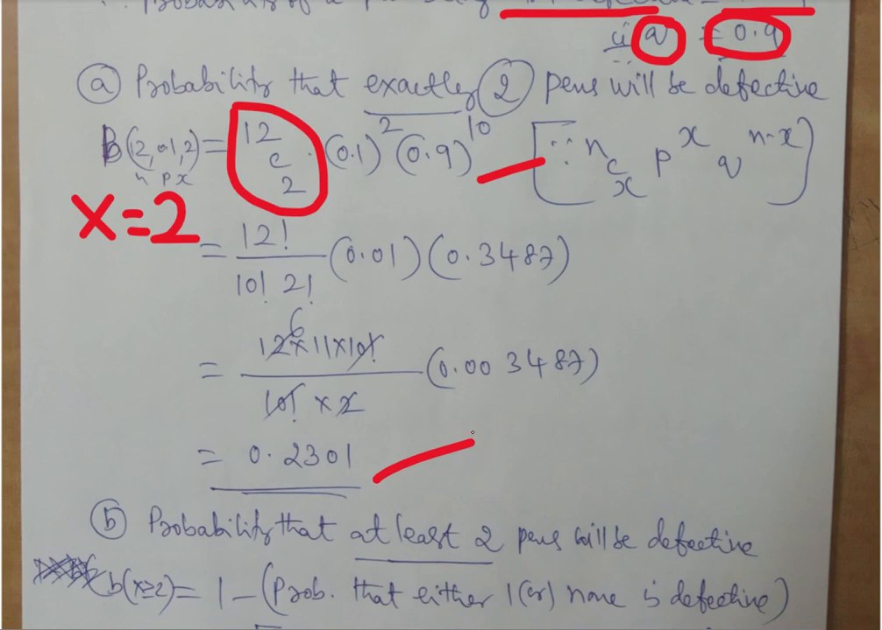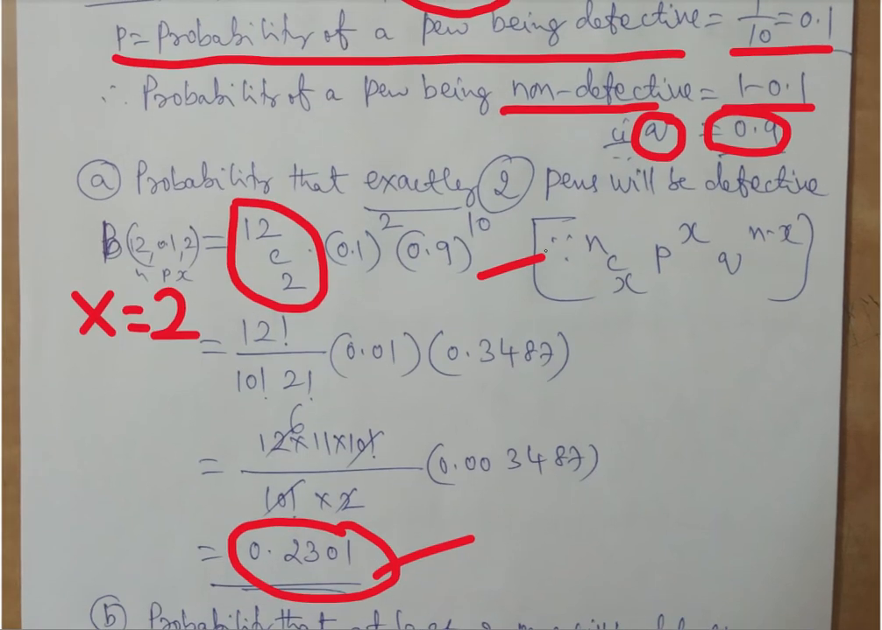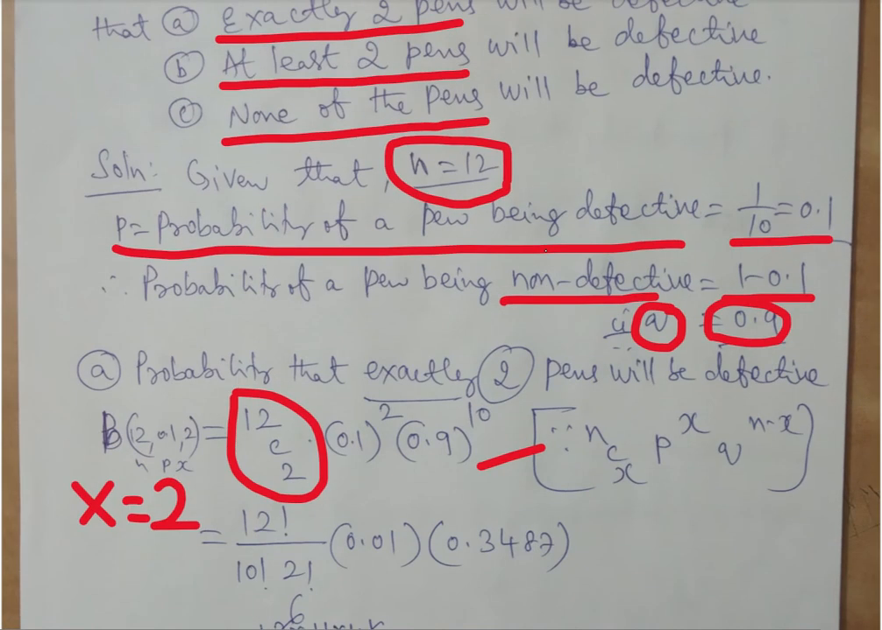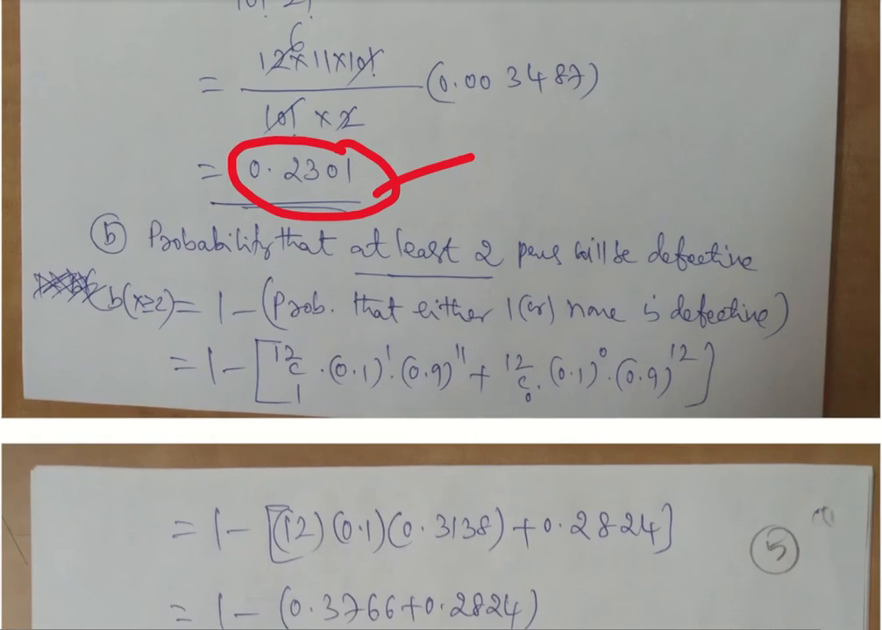Probably you might have gone through the video that I have shared on how to calculate nCr and so on. That will help you quickly find the value of nCr. So using that you will get 0.2301, that is exactly 2 pens being defective. The next one is at least 2 pens. So x is greater than or equal to 2, a minimum of 2. It can be more than 2, but at least 2 pens being defective.